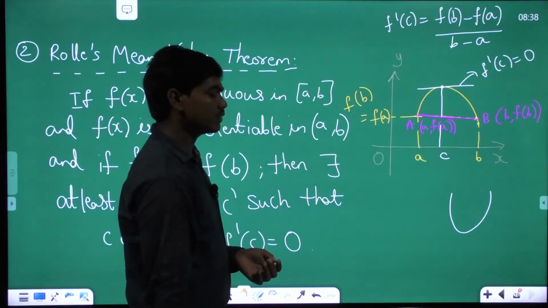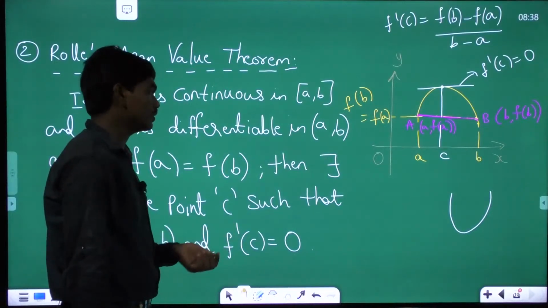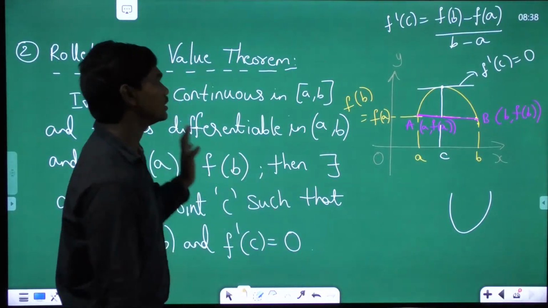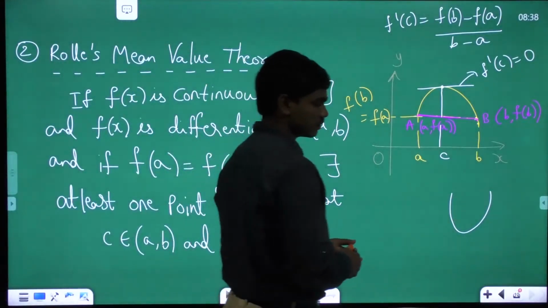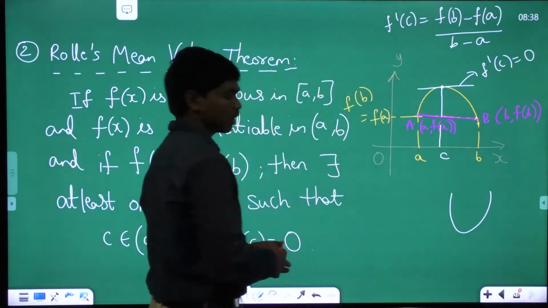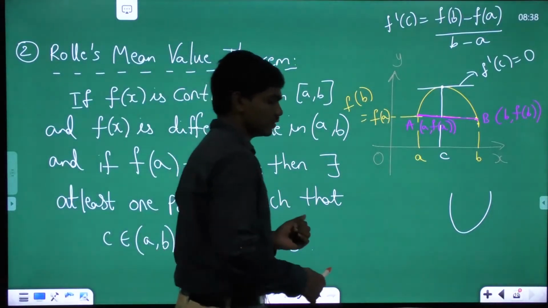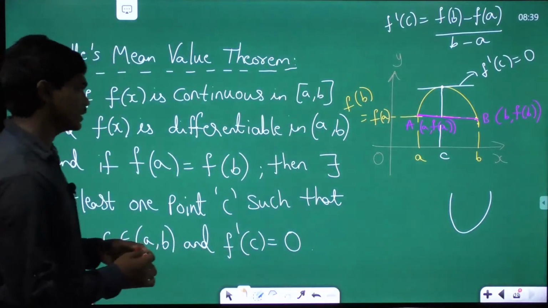Condition of f of A is equal to f of B. Yeah, there is an additional condition. Okay, you're discussing something there. Okay, so this is how basically this Rolle's mean value theorem looks like. Violet color is not visible. Okay, fine, I won't use that from now. You could take notes of this for a while.